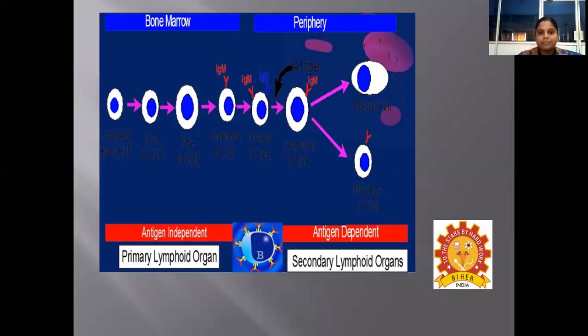And this immature B cell will express only IgM on the surface, whereas the mature B cells are characterized by the expression of two different types of immunoglobulin like IgM and IgD. Here, the antigen independent phase occurs in the bone marrow, and the antigen dependent phase occurs in the peripheral lymphoid organ.